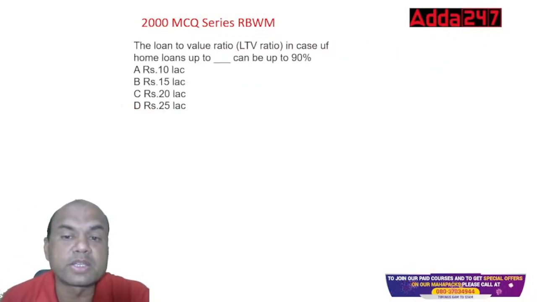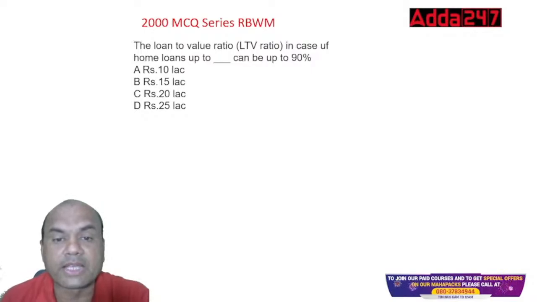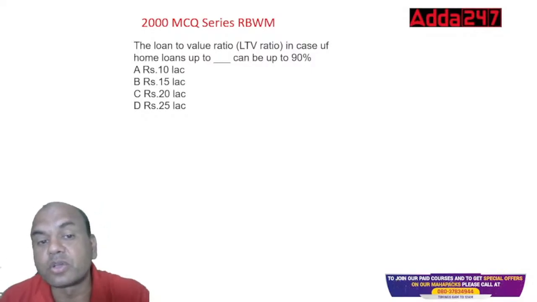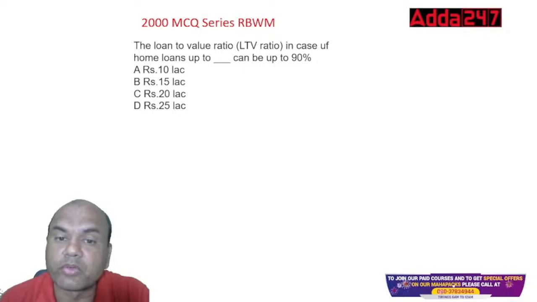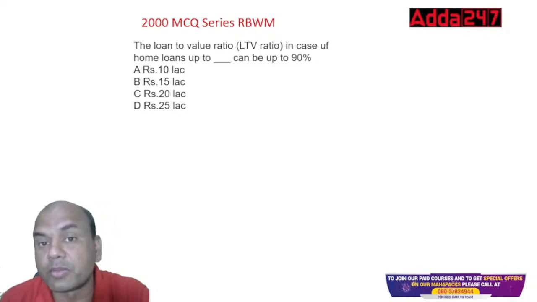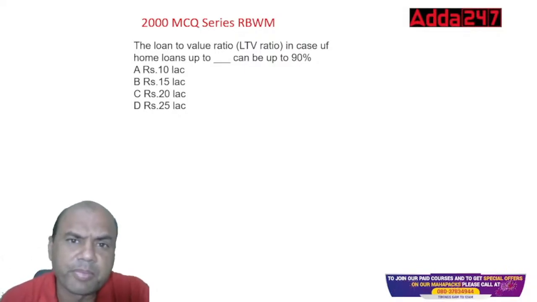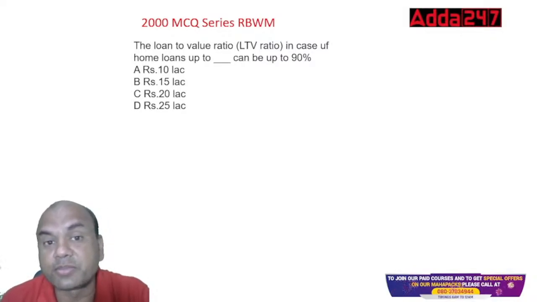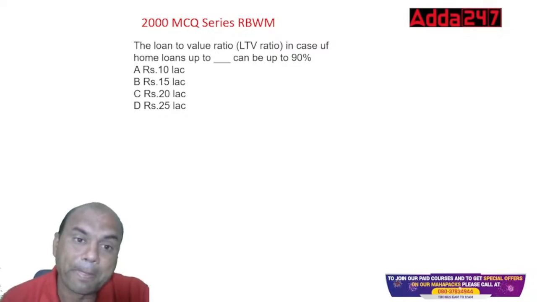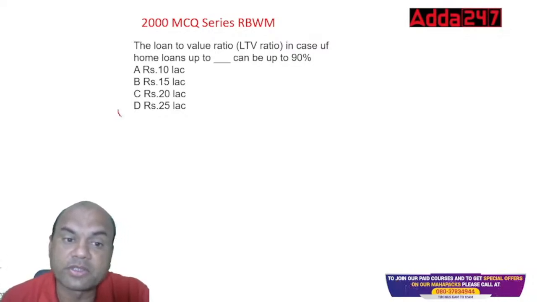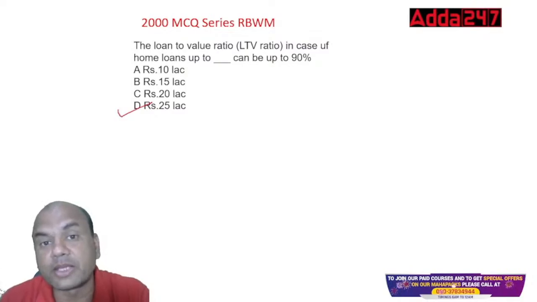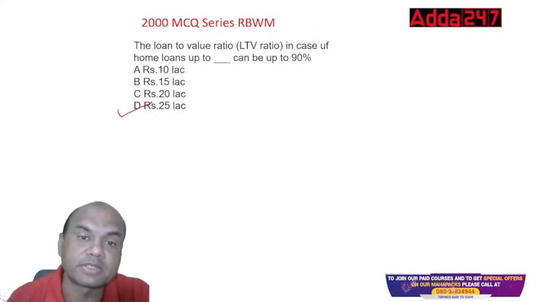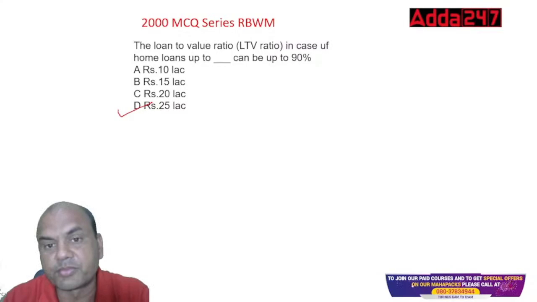The loan to value ratio, if the home loan is up to dash, can be 90%. Up to what percentage can I give the home loan? What amount can I give the home loan? Just now I gave you. So the loan to value ratio in case of loans up to dash can be 90% as per RBI guidelines. As per RBI guidelines, it is 25 lakhs, because the RBI says up to 30 lakhs you can give 90%. Okay, got it clear?